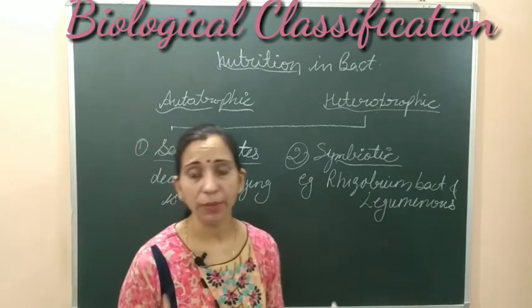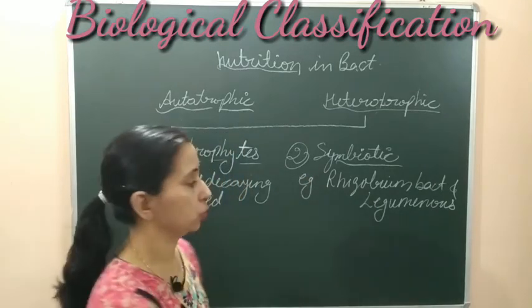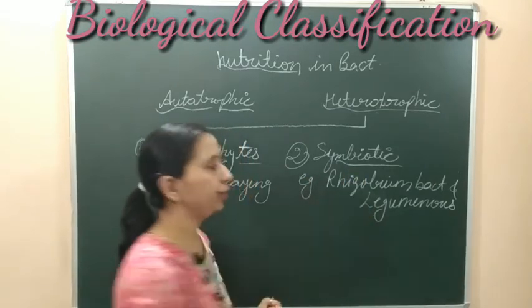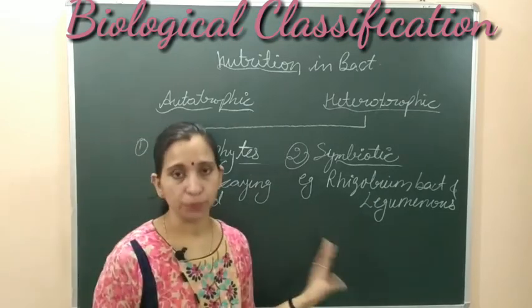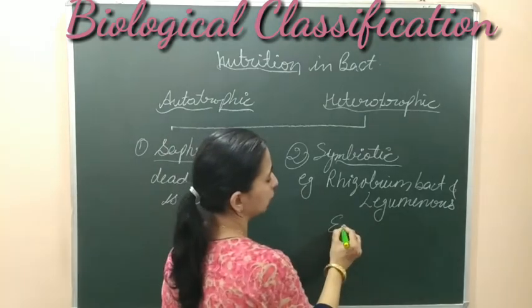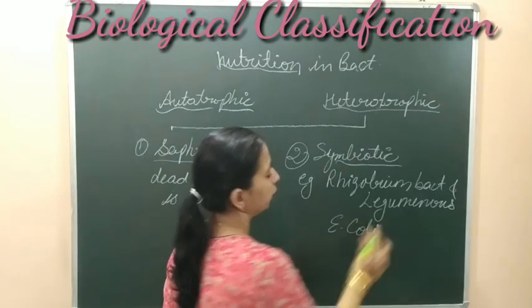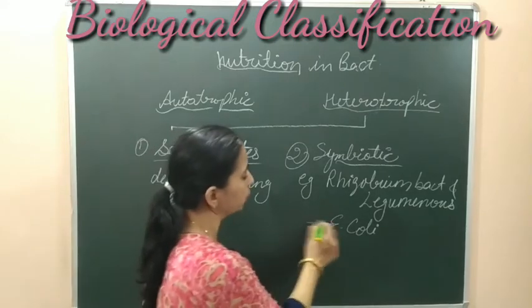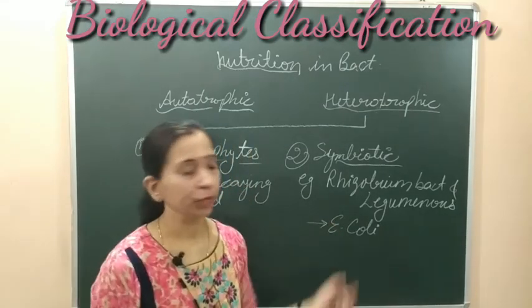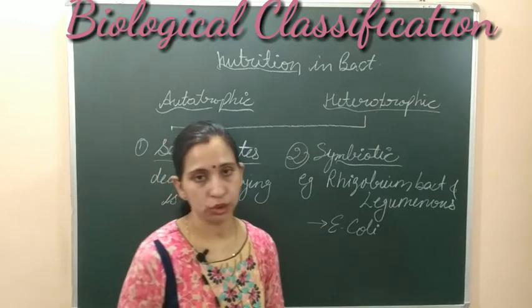It provides environmental nitrogen to the plant. So both of these get benefited with each other. Such an example we can include is E. coli also. E. coli is found in the human intestine, where it helps in the formation of vitamins and helps in digestion. So this is also a symbiotic association.